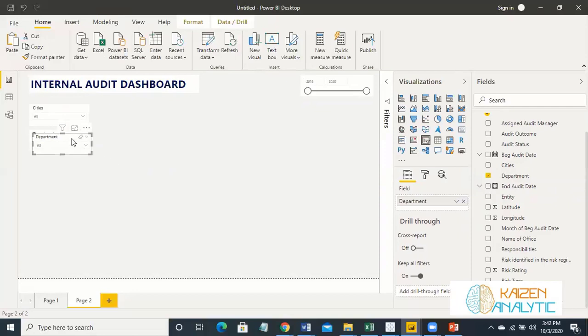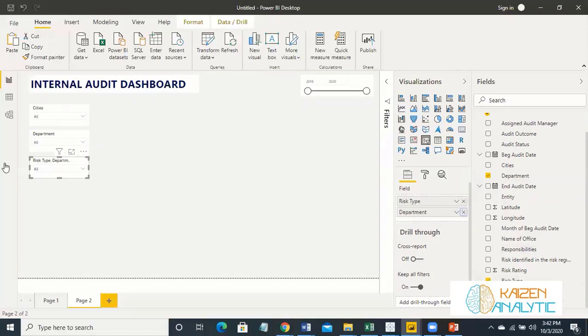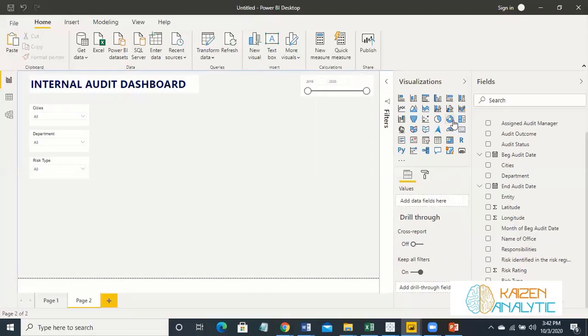Control C, Control V. We'll be making the third slicer as well for risk type. This one. Okay. So now let's place some other items over here. Let's first select this donut chart.